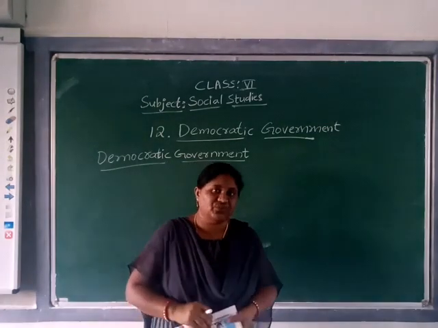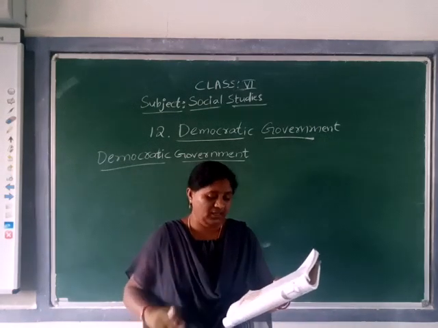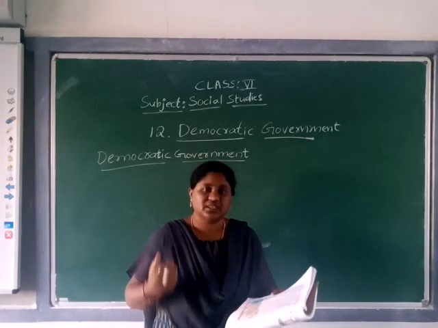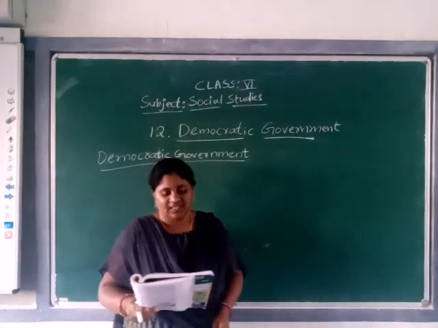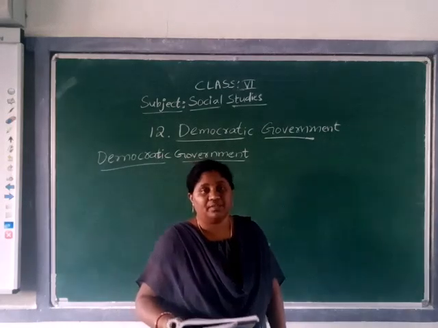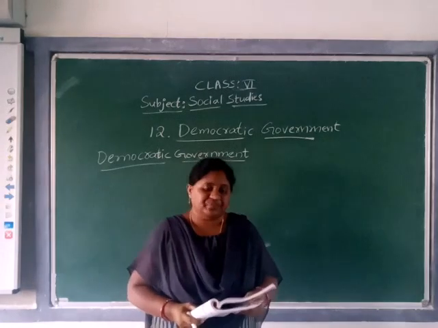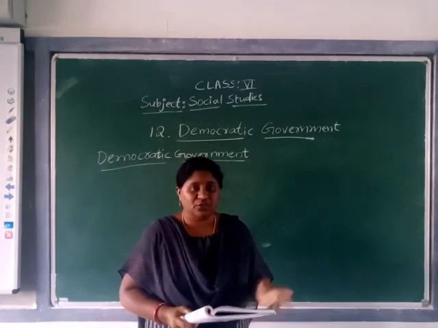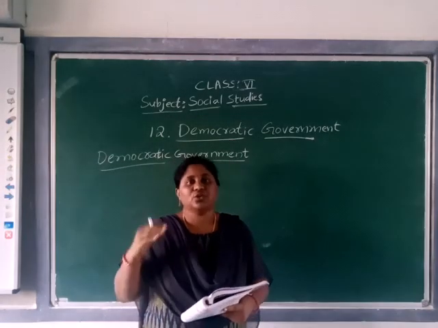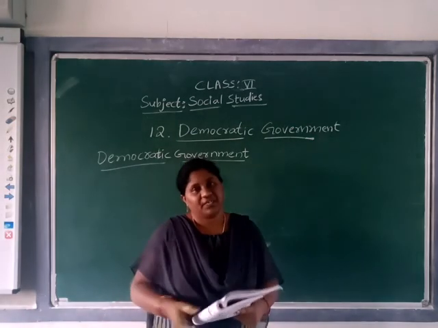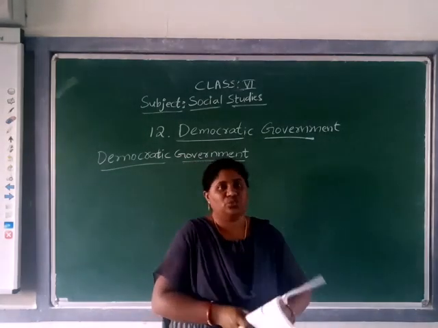And Abraham Lincoln said which words? A government of the people, by the people and for the people. This slogan, or this sentence, was given by Abraham Lincoln about democracy. As we discussed yesterday, we can understand democratic government by two principles. One is representative democracy, another is the rule of the majority. So these two we have also discussed.